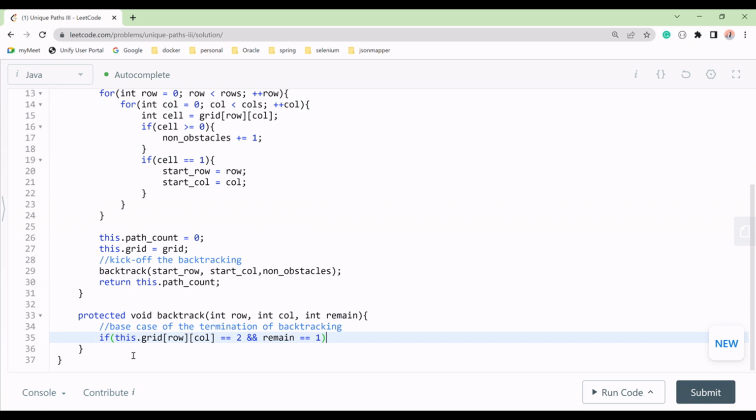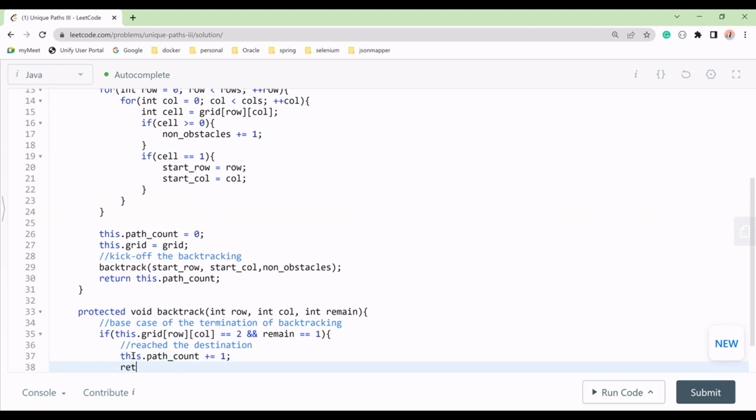We have reached the destination, and so we have to update our path count by incrementing it by 1.